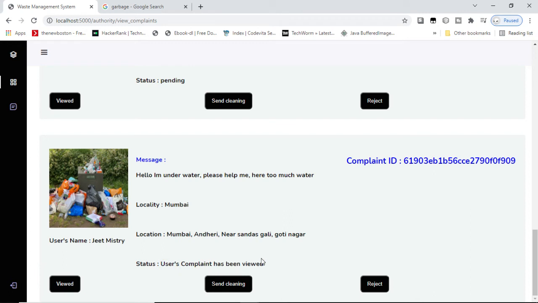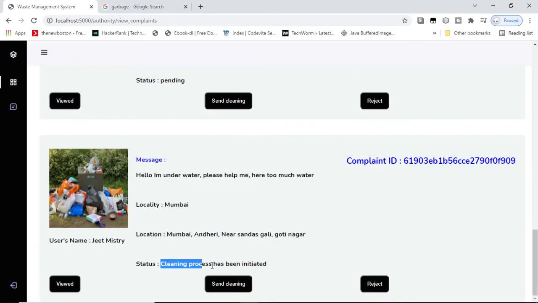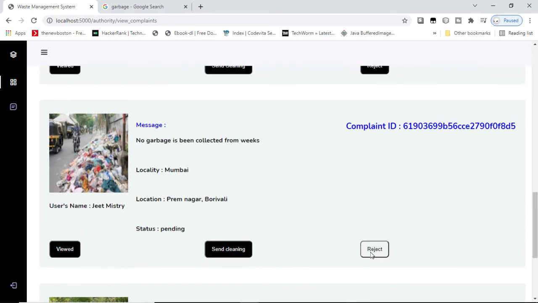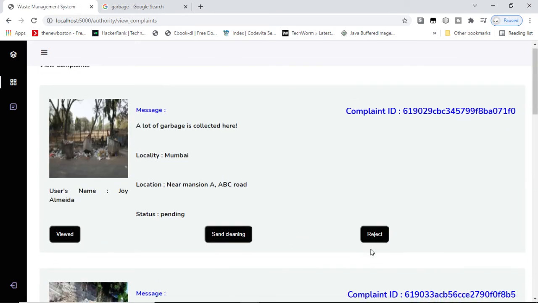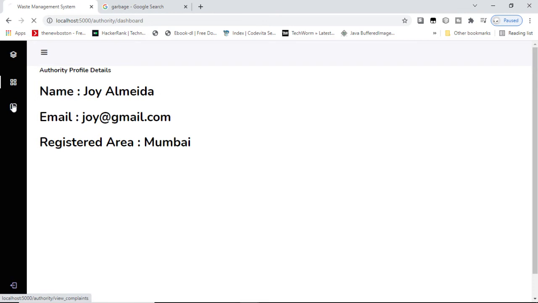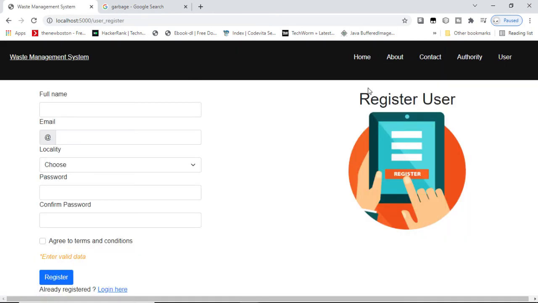Now what if the authority decides to send some vehicle to clean the area? The authority will select send cleaning, and the further process will be done, and the cleaning process has been initiated. Now if we say that this complaint has been rejected, so the authority has rejected this complaint, and the status is now user's complaint has been rejected. So the authority's task is done here. And now let us see in the user what status we have.